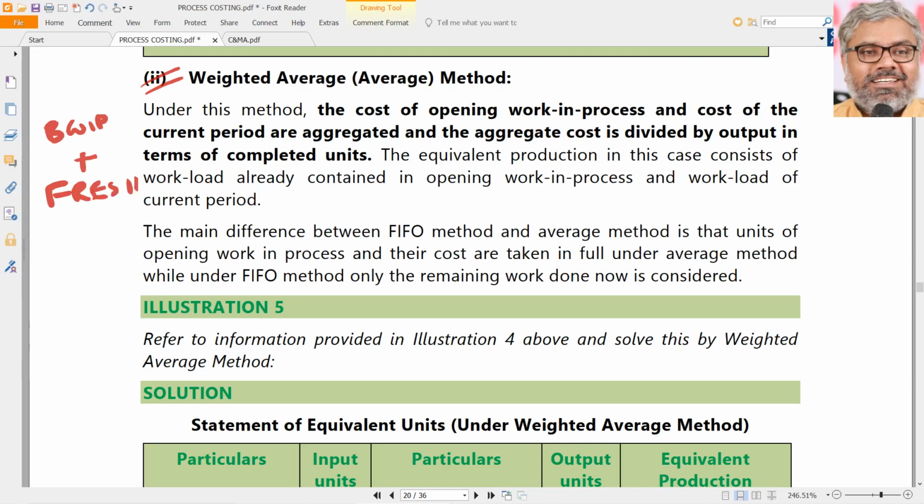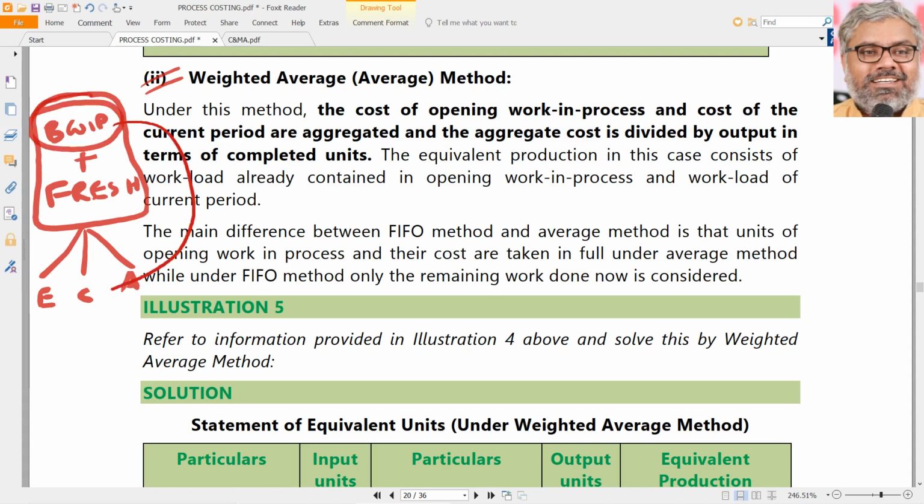All of them will be put together, ultimately transferred to 3 different points. Again same. One is ending work in progress, completed units, and if at all there is abnormal loss, abnormal loss. That's it.